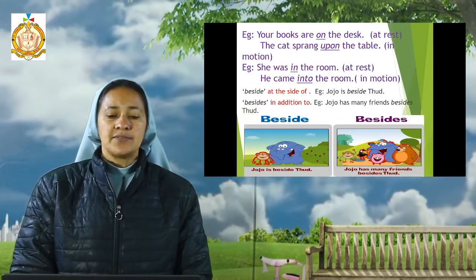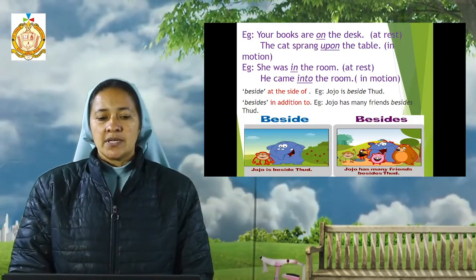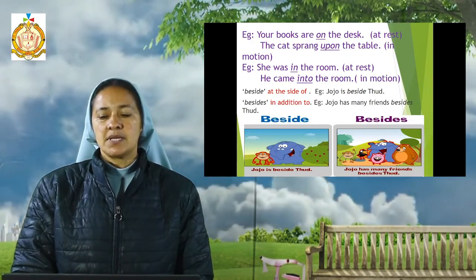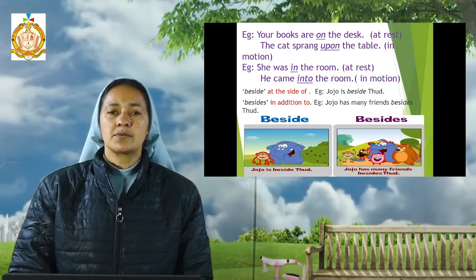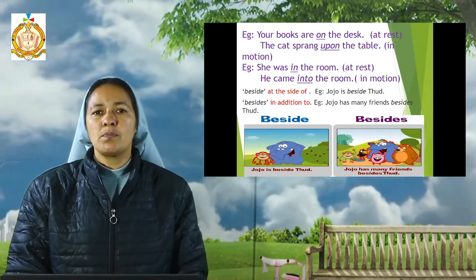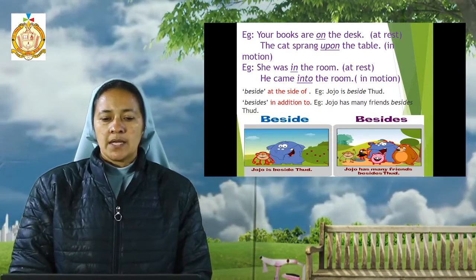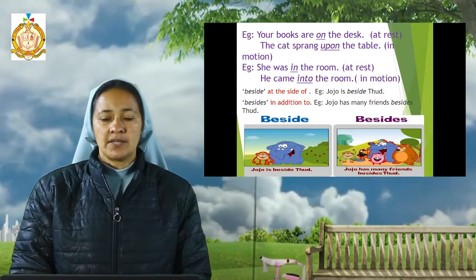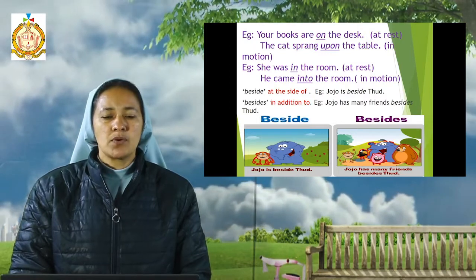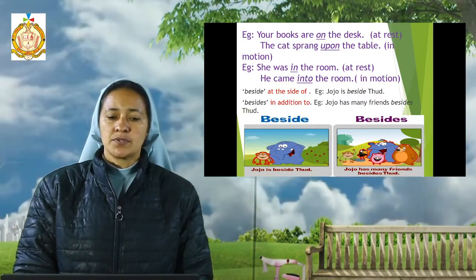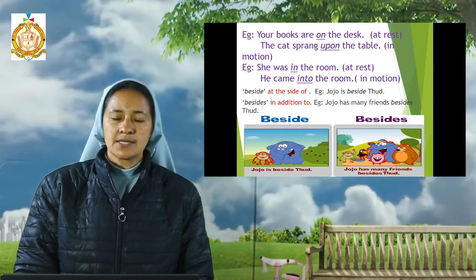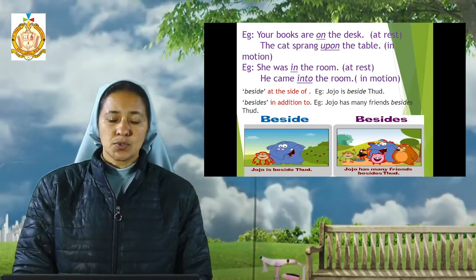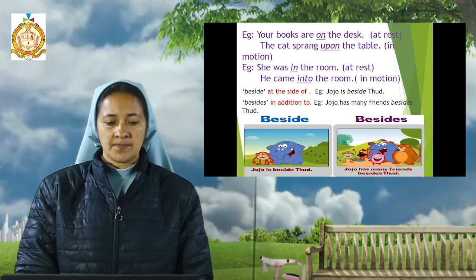Now we are going to see the difference between "on" and "upon". The example is here: your books are on the desk. It shows that "on" shows at rest. That means the book is resting. There is no movement of this book. Now, the cat sprang upon the table. What is the meaning of sprang? It means moving. So when we want to show that an object is moving, we use the word "upon". So "your books are on the desk" means it is motionless, and when you use the word "upon", it shows that it is in motion, in movement.